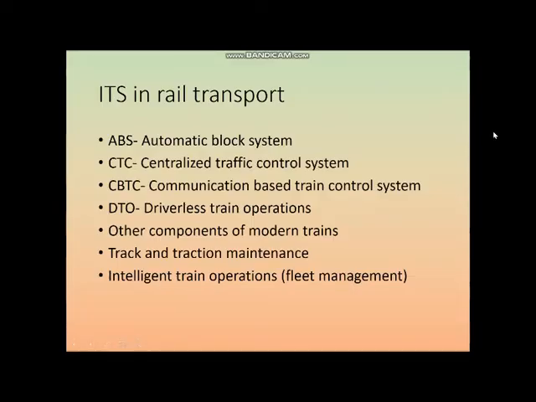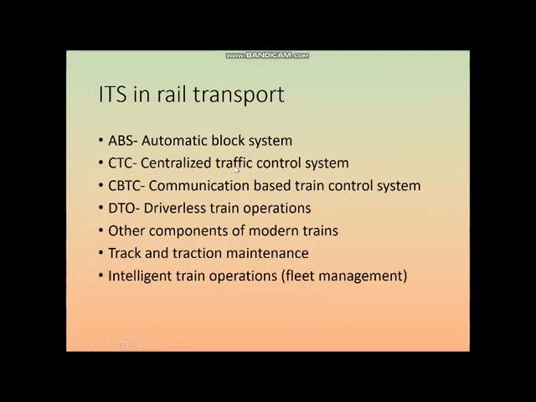We will be mostly dealing with ITS in rail transport. So when we say intelligent rail transport systems, we have to deal with mostly the traffic control systems. Apart from that, the smart trains, the operations of train, track maintenance, and as I've said, components of a modern train.